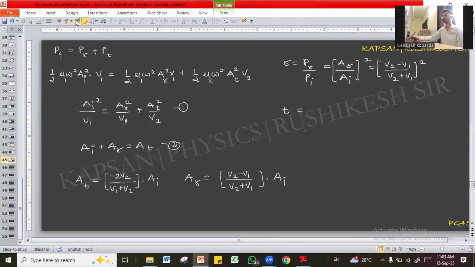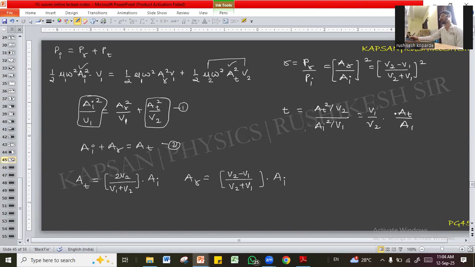If you don't want to do that, what you can do is this. Coefficient of transmission, you cannot simply take AT square upon AI square. The mediums are different. And you know this mu2 can be replaced as T by V2 square. So that V2 square and this V2 get cancelled. So it is basically AT square upon V2, upon AI square upon V1. So it is basically V1 by V2 multiplied by AT upon AI, bracket square.